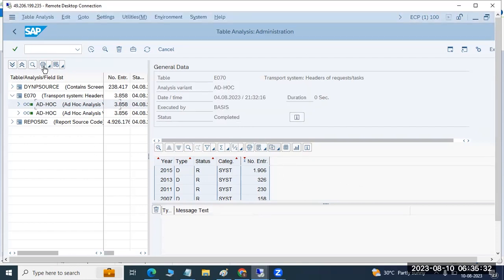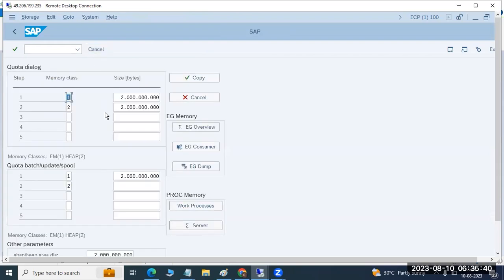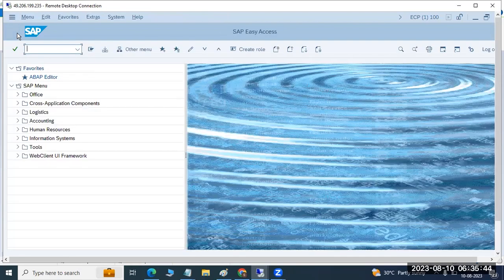Then immediately I went to the RS memory parameter, because I know how to fix this type of issue. I went to the RS memory and doubled all the values here. Then I executed, and it was successfully generated. So this is a way we can fix some of these issues.